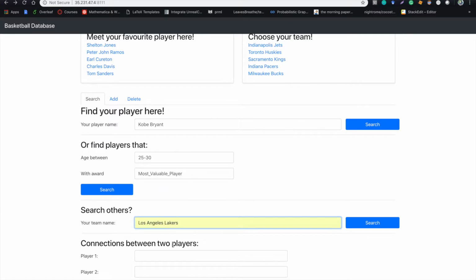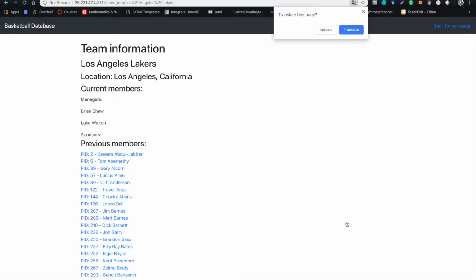For teams, things are alike. Here I search for Los Angeles Lakers, and we found its location, coaches and previous members, as we cannot find a reliable data source for present members and sponsors.